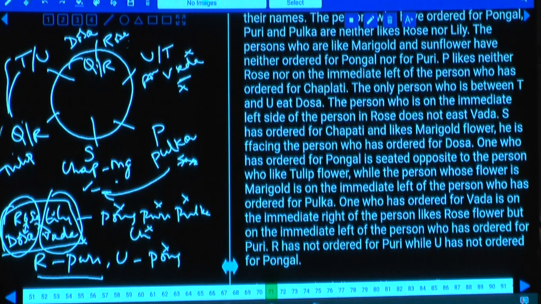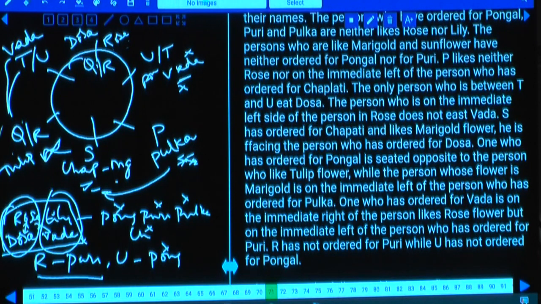And whatever this one and the person, hence tell me where should this one be? Tulip and these two are opposite to each other. Pongal and tulip are opposite to each other. Hence vada cannot be at this place as well. As vada cannot be at this place, this vada must be at this place. If vada is at this place, vada, dosa, pulka, chapati are done.